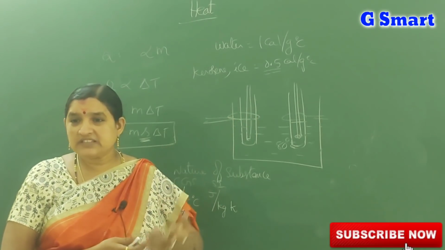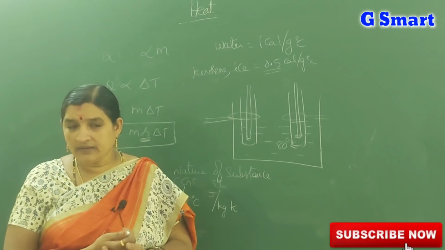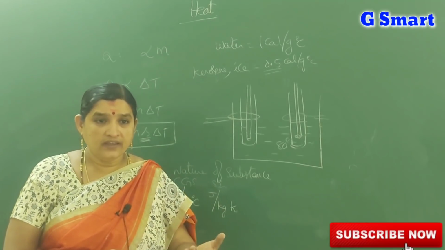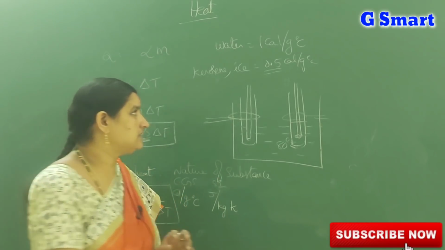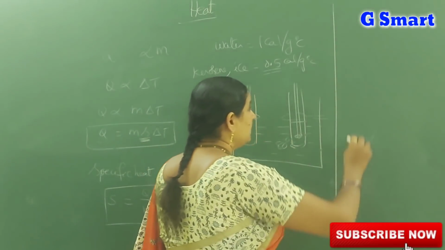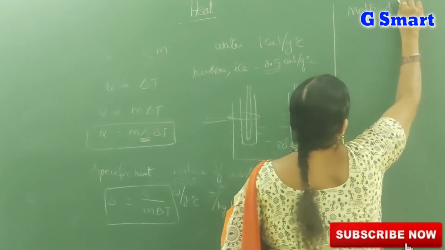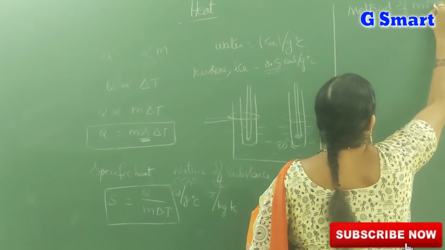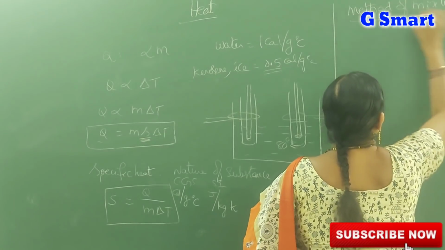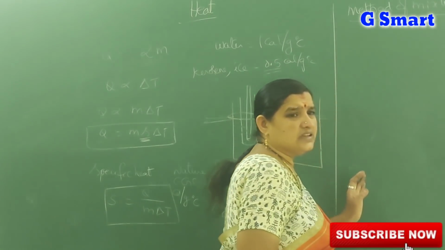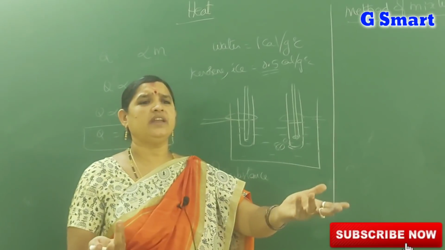In the method of mixture, how can we calculate the temperature of a mixture? Let us see the formula. Method of mixture means net heat loss is equal to net heat gain.